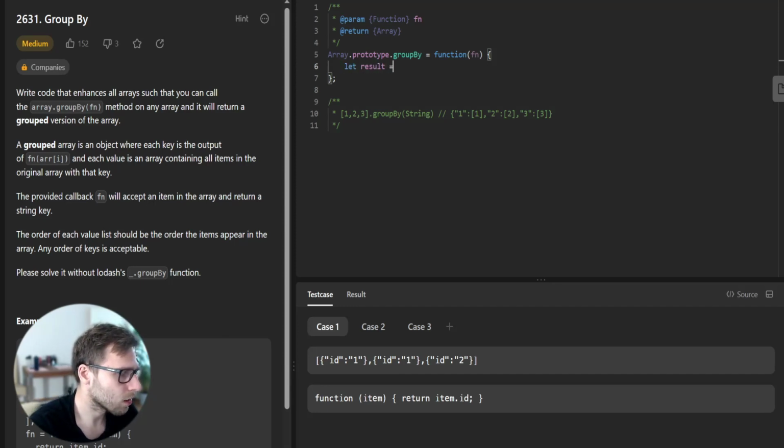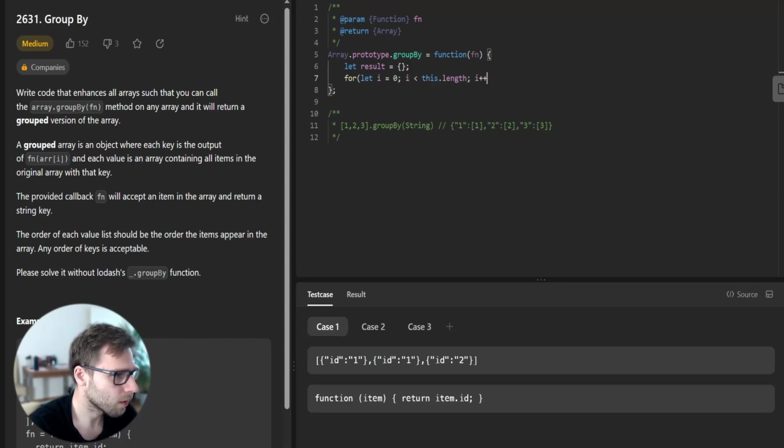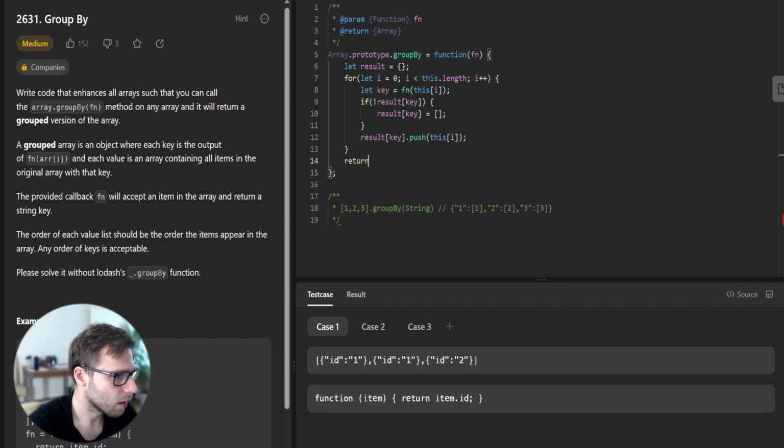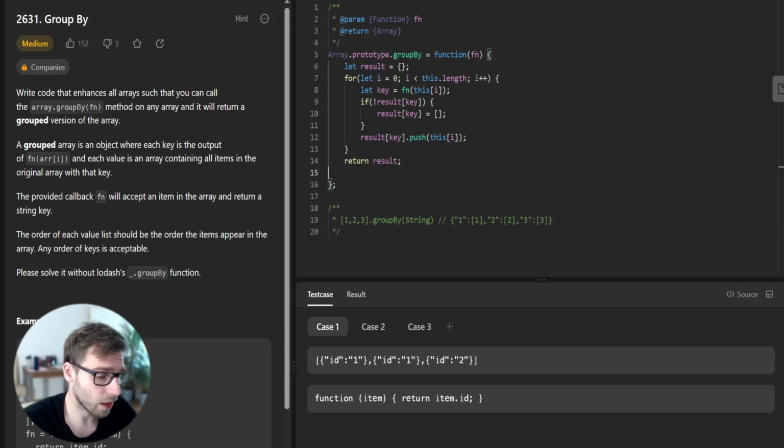So let result be an object, and for i less than this.length, iterate, and let key be fn of this[i], and if key is not in result, we set result[key] to a new array, and result[key].push(this[i]), and return result. So this is our implementation.